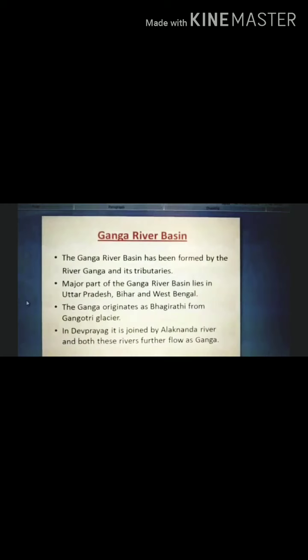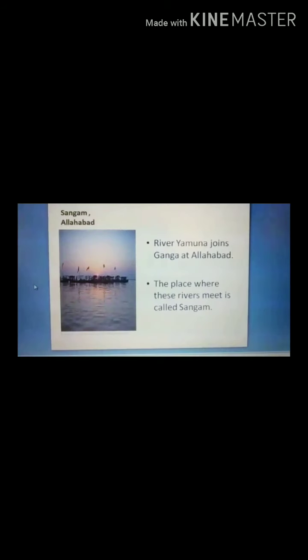Ganga River Basin. It has been formed by the river Ganga and its tributaries. Major part of the Ganga River Basin lies in Uttar Pradesh, Bihar and West Bengal. The Ganga originates as Bhagirathi from Gangotri. In Devprayag, it is joined by Alaknanda River and both these rivers further flow as Ganga. River Yamuna joins Ganga at Allahabad. The place where these rivers meet is called Sangam.